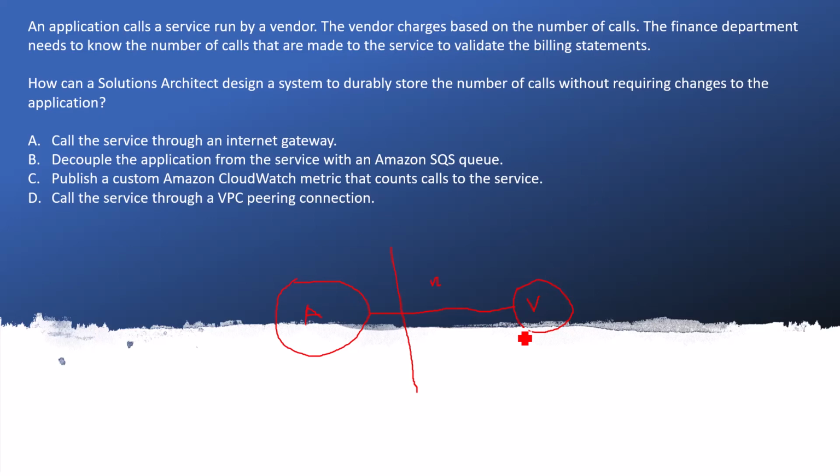Maybe the vendor is saying that there are 600 calls done by your application, but the finance department wants to know whether it is exactly 600, or it is less than that, or it is charging wrong. So in that condition we need to provide a mechanism, or provide a service internally, so that we can provide the exact count of requests which were made to the vendor. So this is the complete understanding of the question.